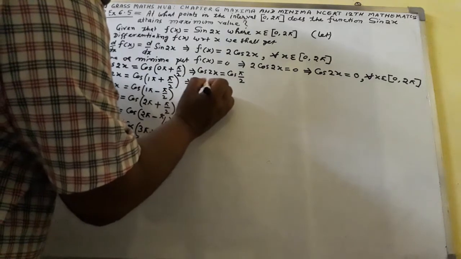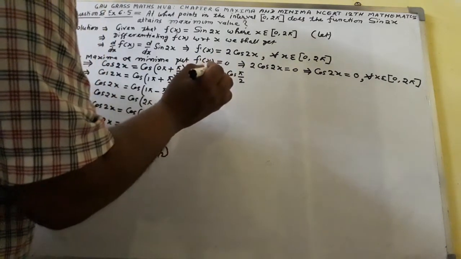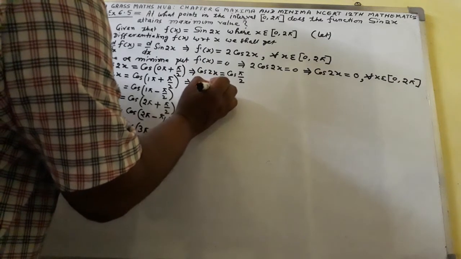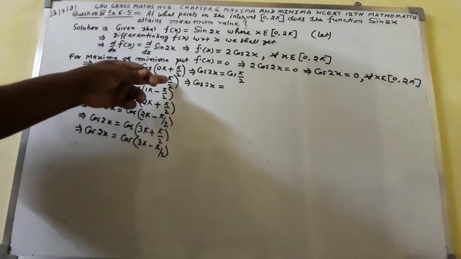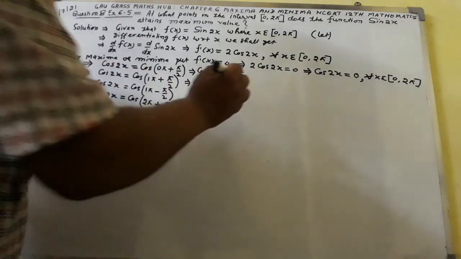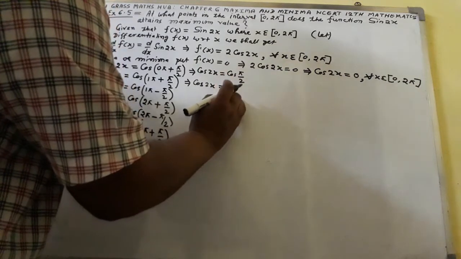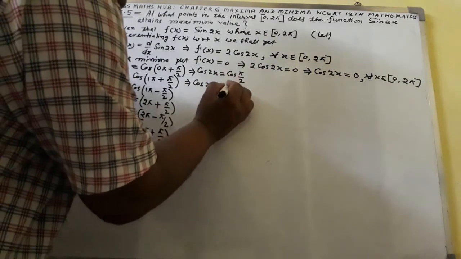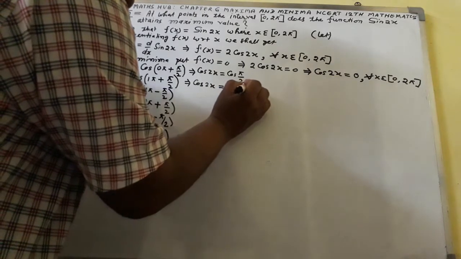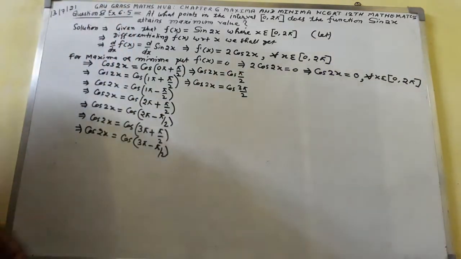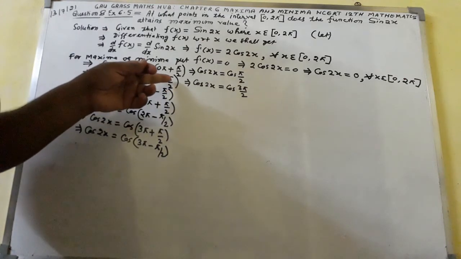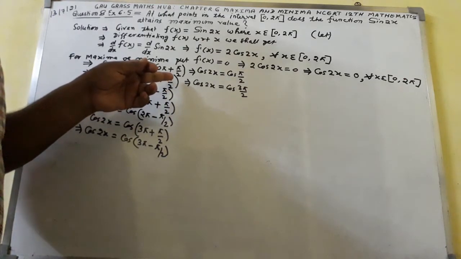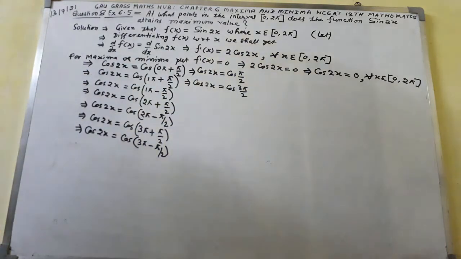What will we do here? Here I shall write cos 2x equal to, just simplify this one. π + π/2 comes out to be 2π, so cos 3π/2. Cos 3π/2 will be: π plus π/2, 2π plus π, we have got 3π/2.